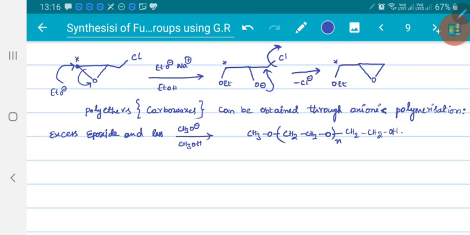Of course, these polyethers are readily soluble in water. They are readily soluble in water due to hydrogen bonding.